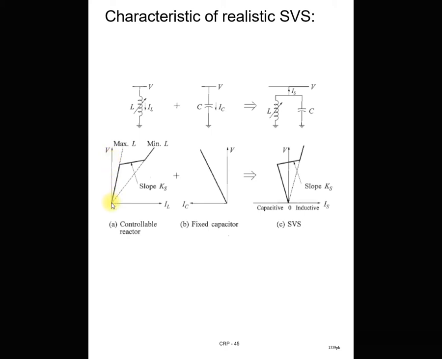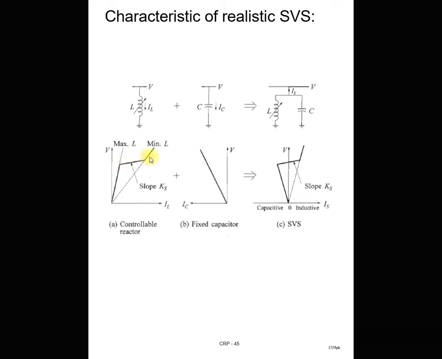But as the system voltage increases, we have to increase the inductance by switching the thyristor on and off, so that we can control the amount of reactive power absorption by this inductor. As we increase this inductive current, more and more inductor comes into the picture and absorbs more and more reactive power.